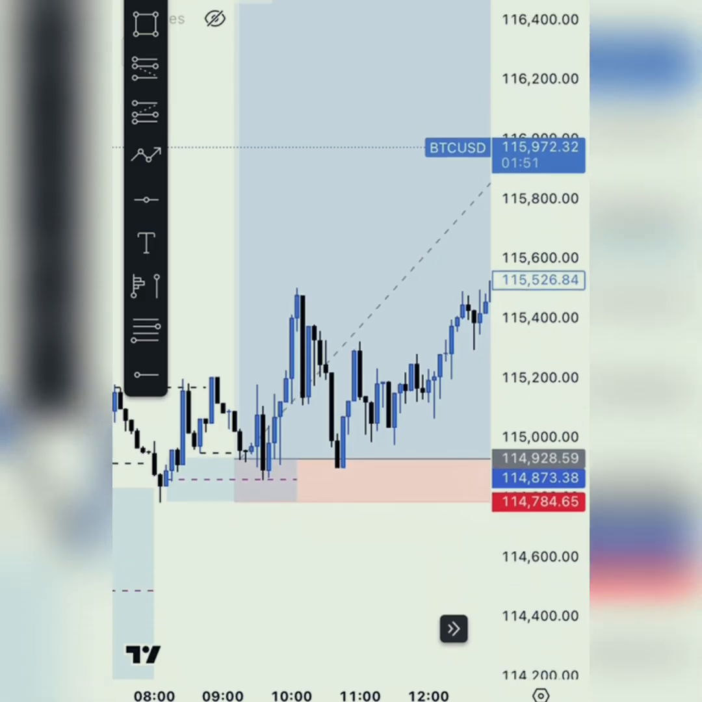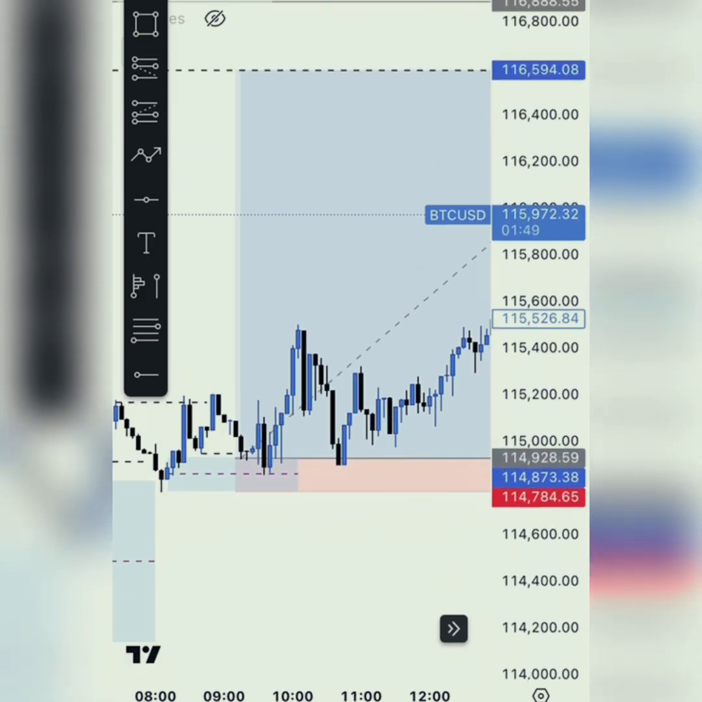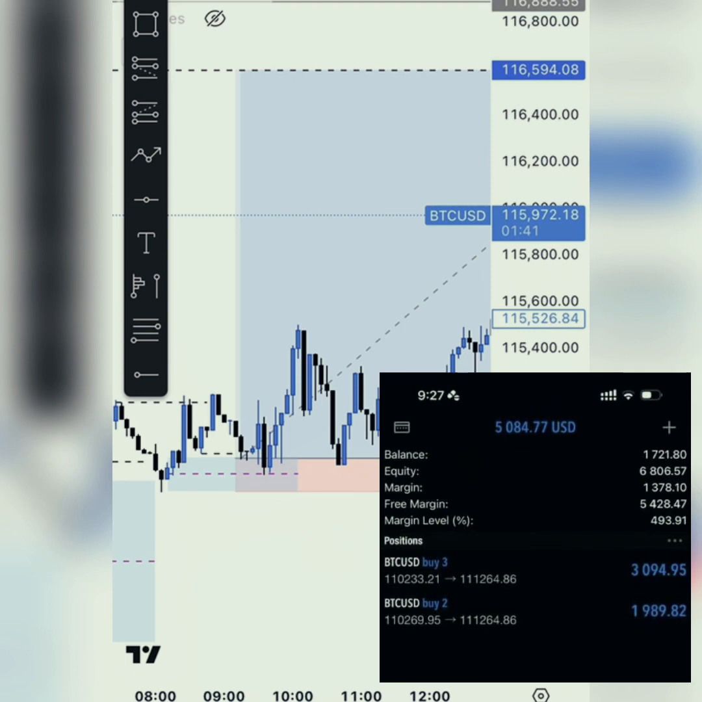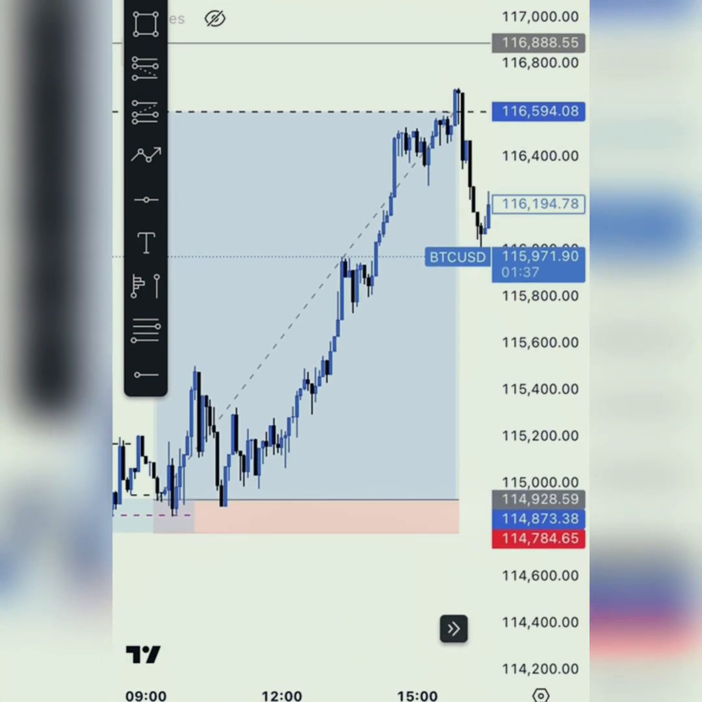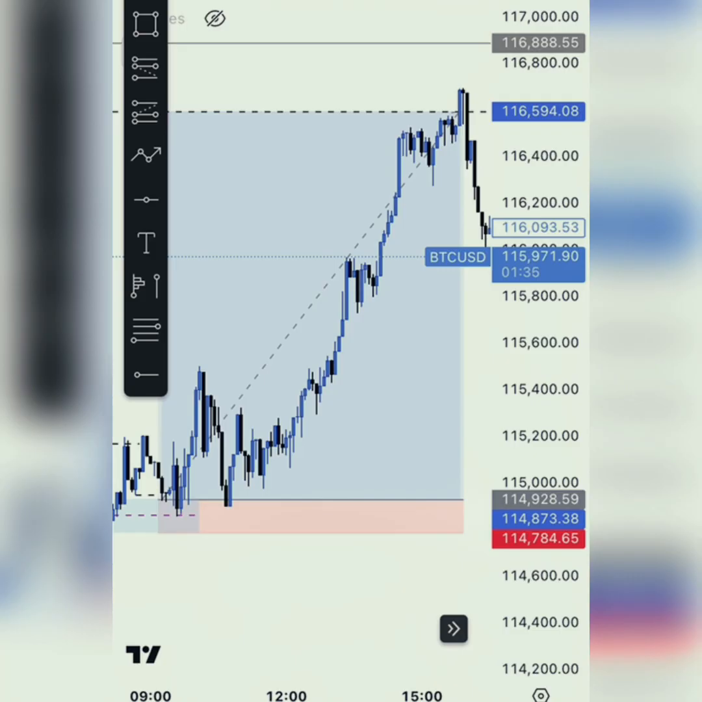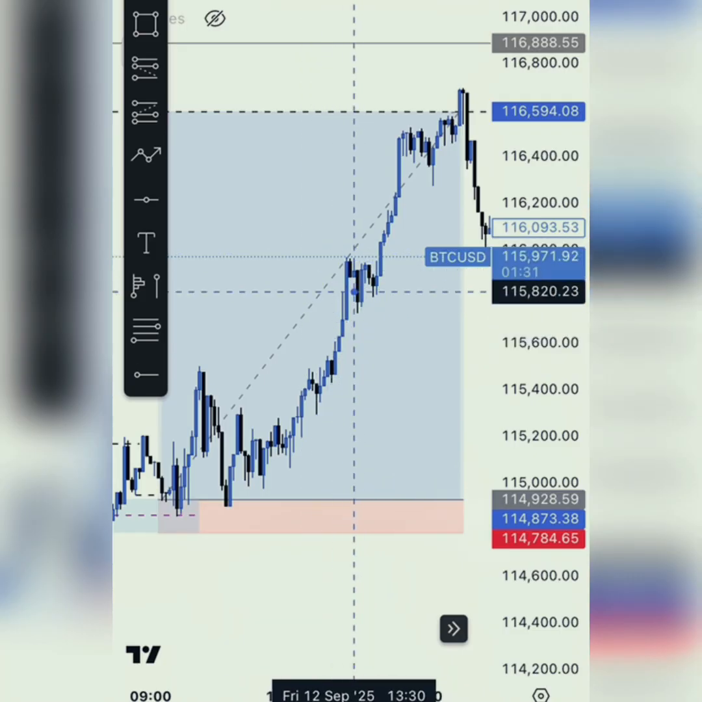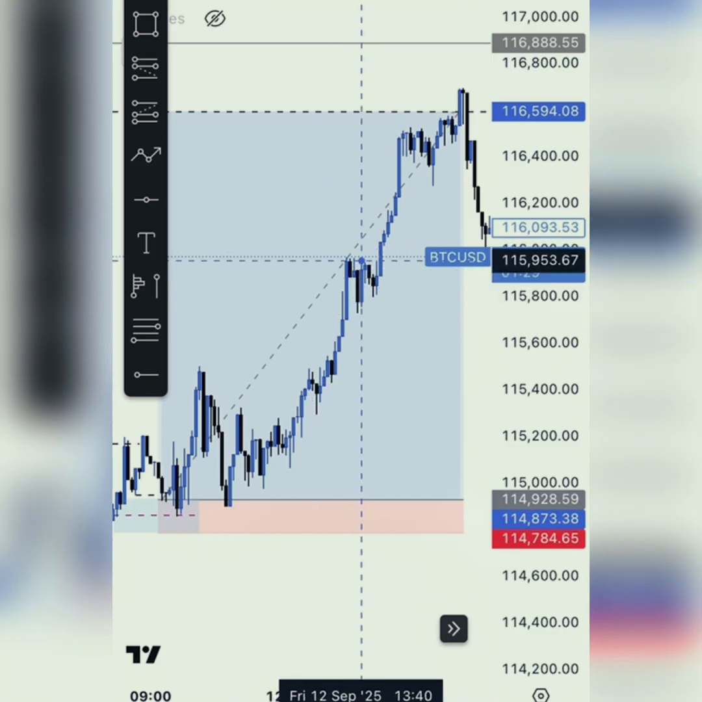I just added 2 positions. One was in 3 lot size, and the other one was in 2 lot size, and I made $2,000 from this trade. I could have made more than that, but I closed earlier, right? So I closed around this level, right? So this was the level I closed around.